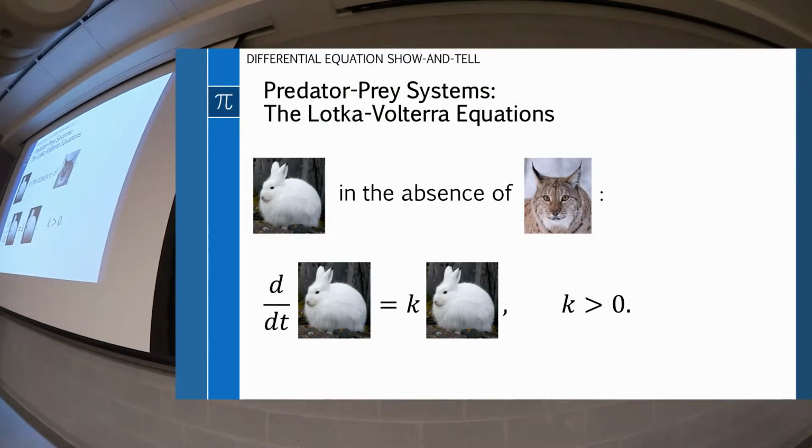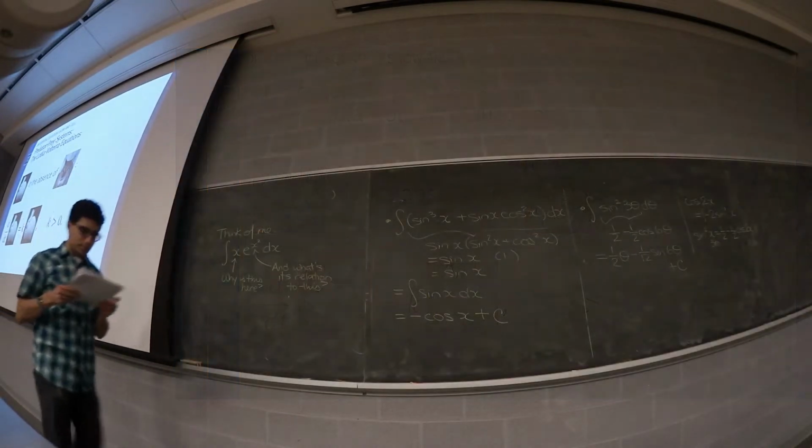Okay, this is a famous set of equations, so it's worth you seeing this. If we have just prey, so just the bunnies, and there are no cats around, hares and lynx, they're in good shape, okay? So let's suppose that they thrive. Let's suppose that they can grow exponentially, and that's what this is, right? It's the natural growth law. So let's suppose that if there's no predators around, the prey can just blow up exponentially.